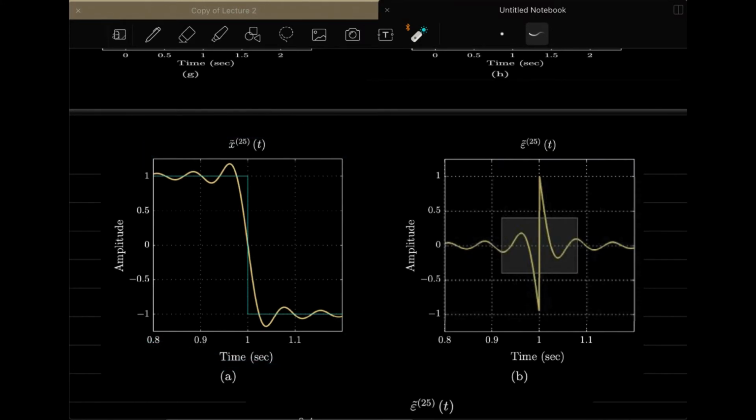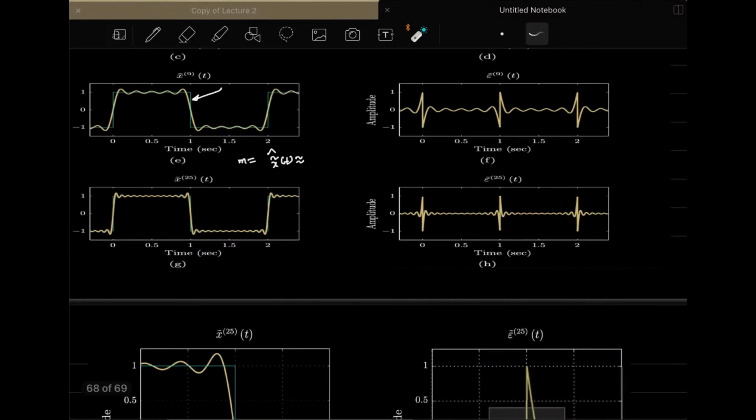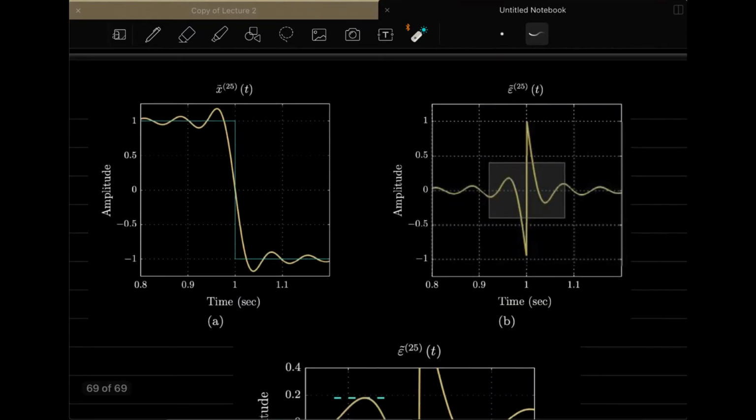What I can see is there is an overshoot as well as an undershoot of the signal at the discontinuous location, and on the right side is the error which I am plotting in the zoomed version of this particular region. The important point to be noted here is the amount of overshoot or undershoot from zero, let us say this is the zero line.